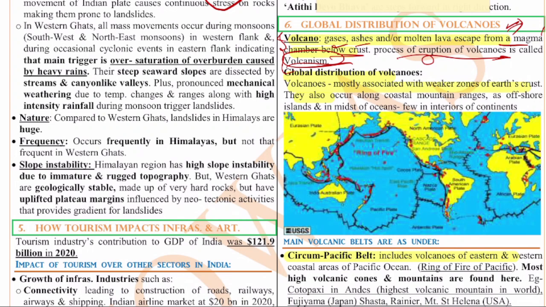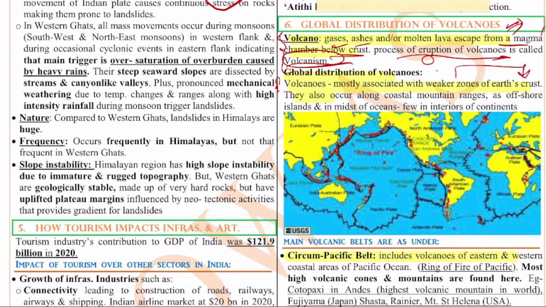If you see the global distribution of volcanoes, they are generally present on the plate boundaries. You have to just remember like that. Wherever you find the plate boundaries, you will find these volcanoes surrounding them. Volcanoes are mostly associated with the weaker zones of the Earth's crust.